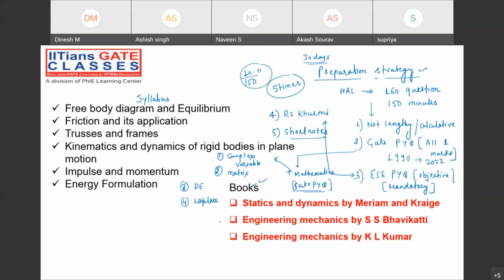Remember, your priority must be this one, and after this you can go for this particular book, Meriam and Kraige. In fact, suppose those who are not able to find the Meriam and Kraige book, I have all the book PDFs, but if you just want to learn some more, then you can follow Hibbeler. But those are very standard. Do not go for HL examination. Just stick with SS Bhavikatti or KL Kumar. That's it. You do not worry about HL. Just follow my notes. That will be more than sufficient.